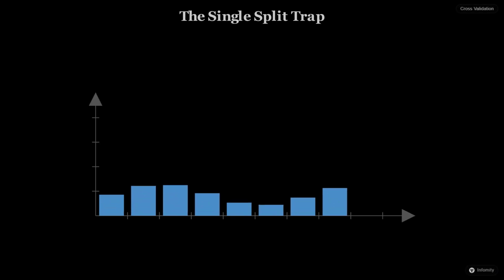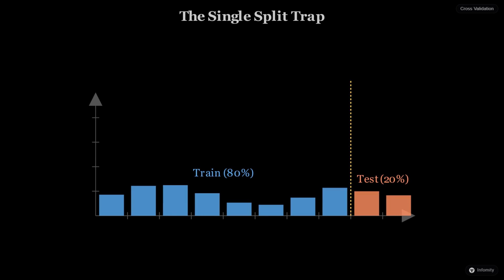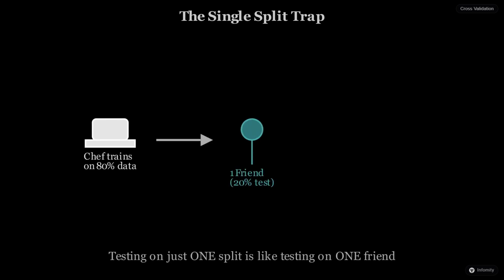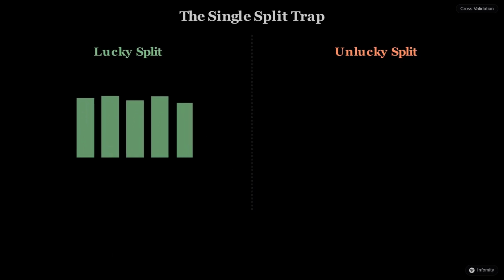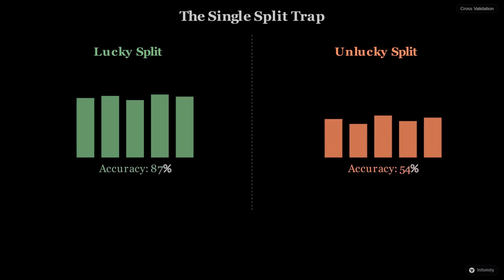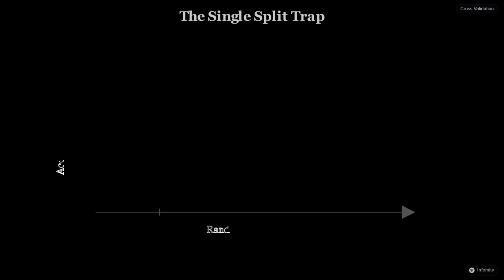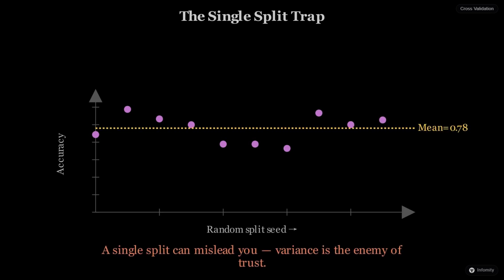The simplest way to evaluate a model is to split our data into two parts, one for training and one for testing. However, this is like a chef practicing a new recipe for just one specific friend. If that friend happens to love extra salt, the chef might think the recipe is perfect, even if the rest of the world finds it inedible. In data science, we call this a lucky or unlucky split. If our small test set isn't perfectly representative, our accuracy scores become a roll of the dice.